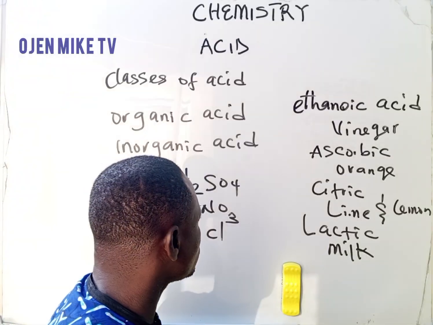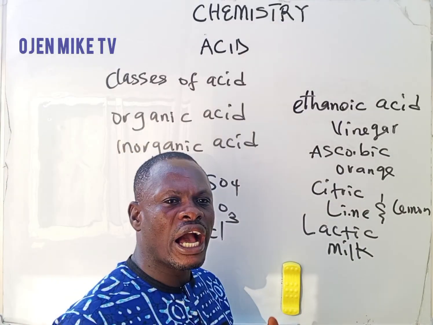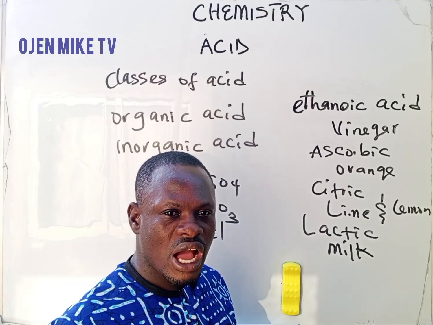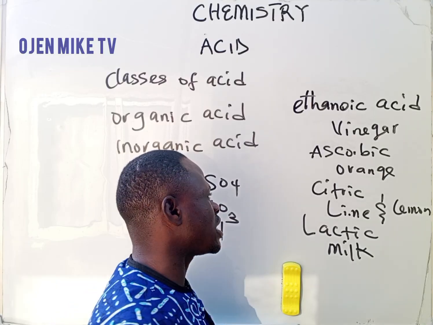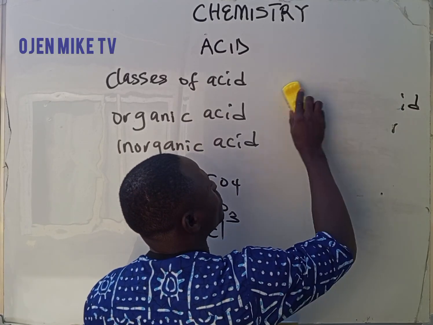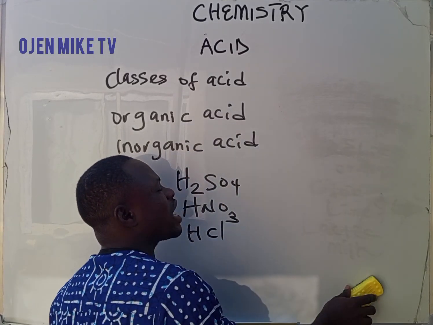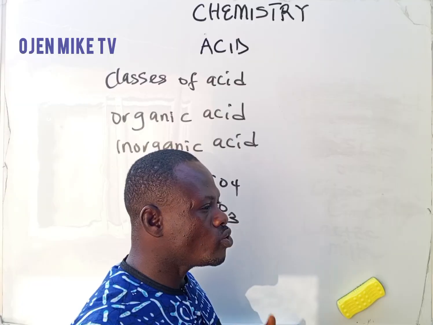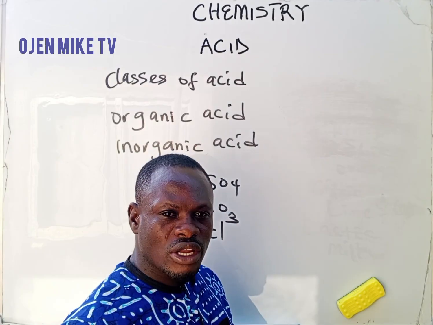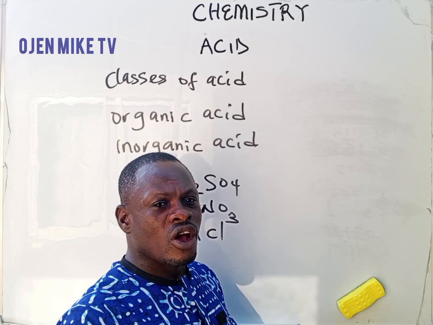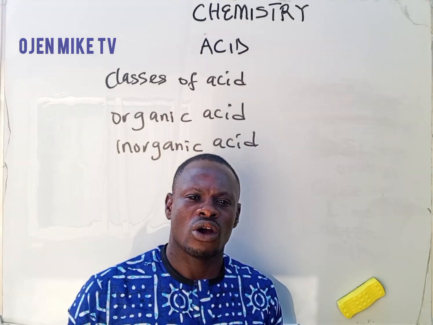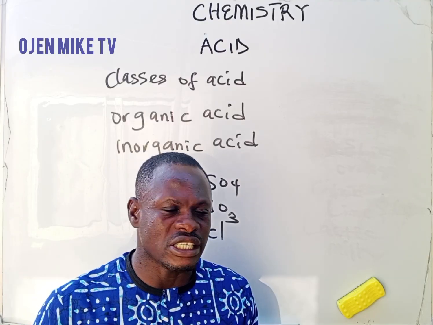Is that understood? Now, how do I identify that this compound is an acid? Now take notes. How do I identify that this compound is an acid? If you see a compound like this, how do I know that it is an acid? Now, the rule of knowing if a compound is an acid is one.